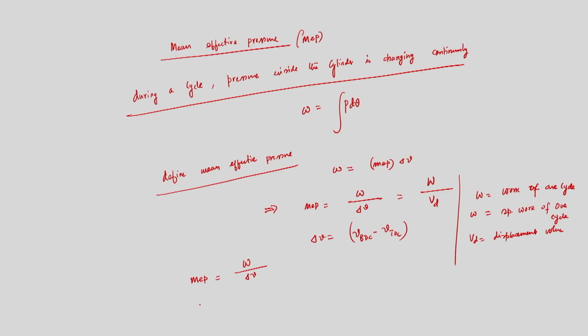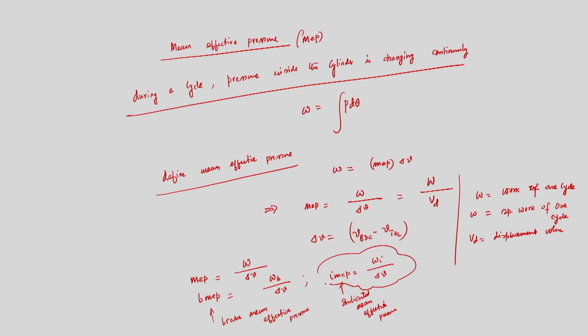So, mean effective pressure is equal to W by delta V. If I would like to calculate brake mean effective pressure, that is BMEP, it will be equal to brake work divided by the change in volume. Or if I would like to calculate indicated mean effective pressure, that is W indicated divided by the change in volume. So, I know the change in volume. This is brake mean effective pressure and this is indicated mean effective pressure.